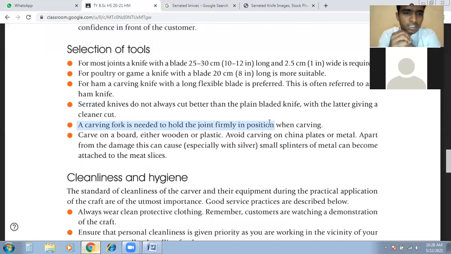Then the last point is a carving board, either wooden or plastic. Why does it say like that? A carving board, either wooden or plastic.